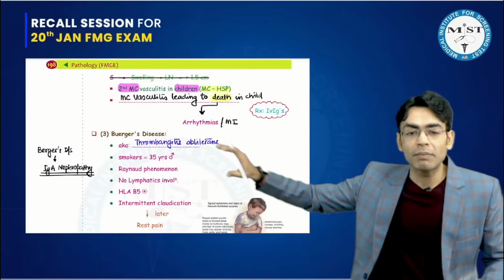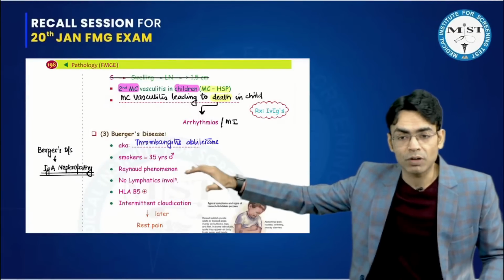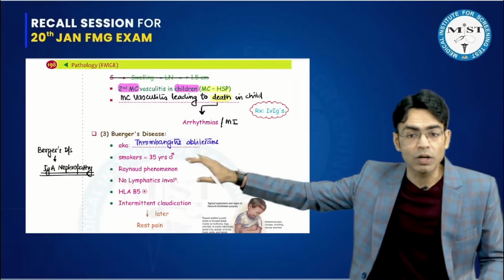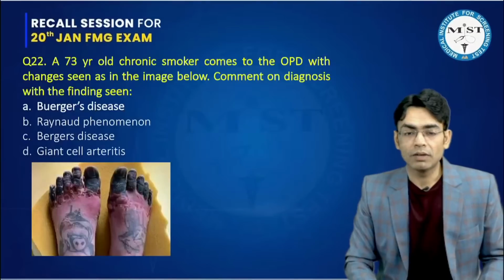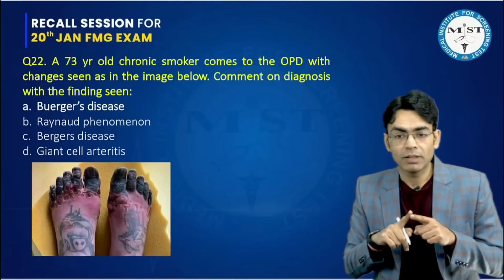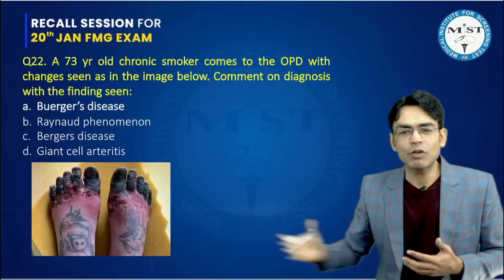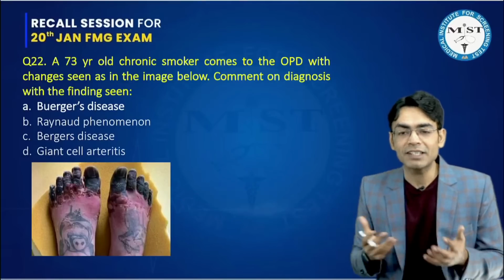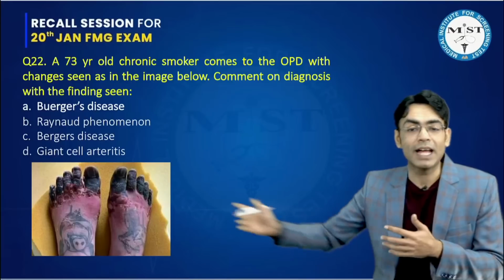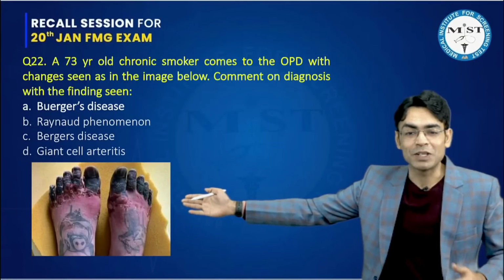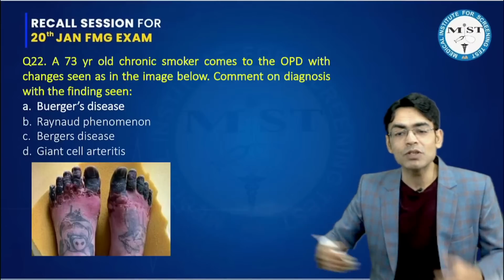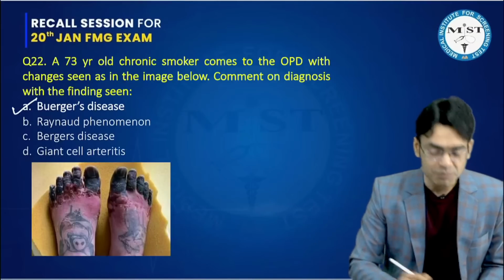When we talked about Buerger disease in the chapter of vasculitis, we discussed that it is called thromboangiitis obliterans, seen in smokers. Out of the given options, Buerger disease is the answer. IgA nephropathy would not have this. Giant cell arteritis has no association with smoking, and this is not the place where it would occur. Raynaud phenomenon could happen, but this is not the image of Raynaud phenomenon. So it is Buerger disease.